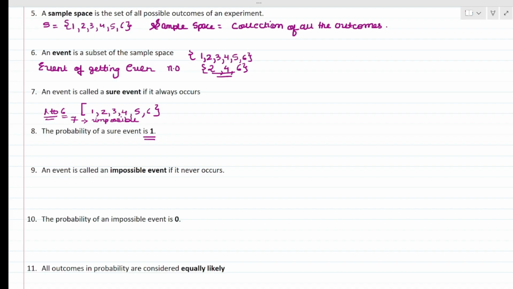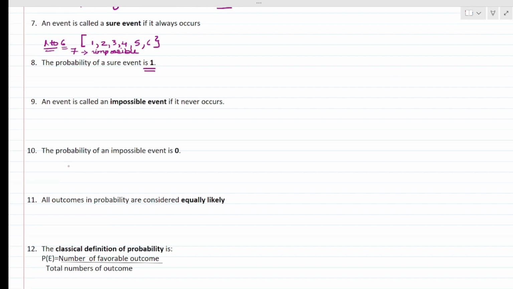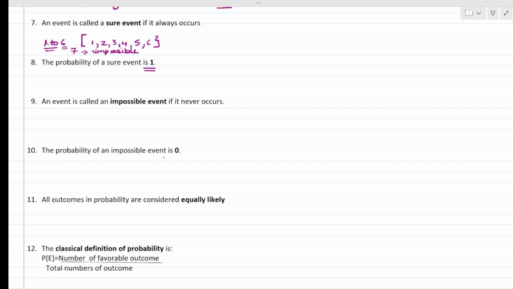As I said earlier, take the example of getting 7 on a dice. You can't get 7 on a dice, so this becomes your impossible event. Next comes the probability of an impossible event is always 0. That means the probability of any impossible event is 0.